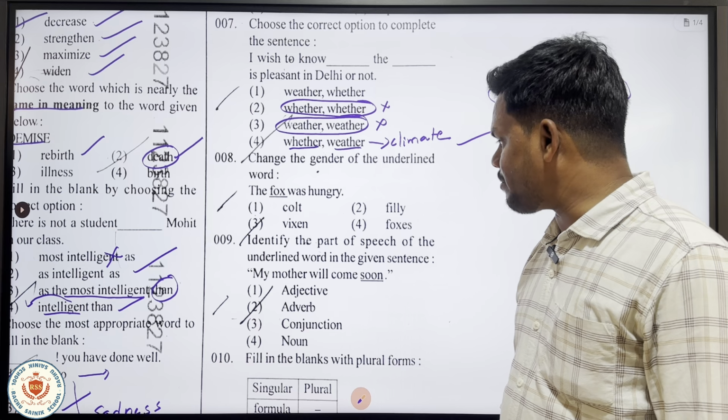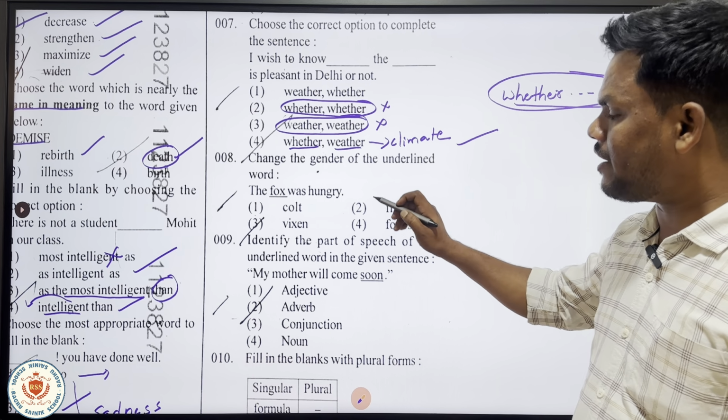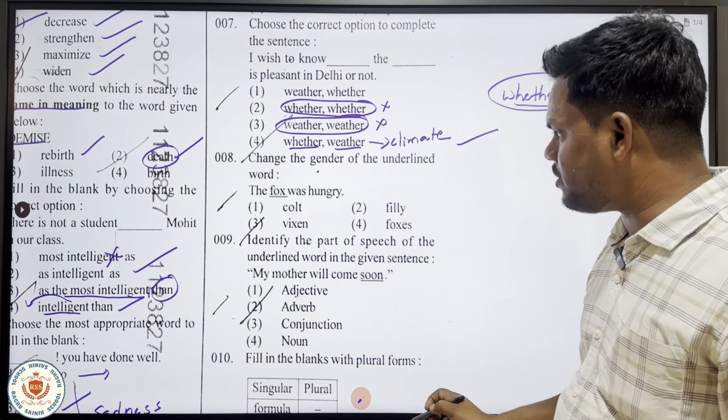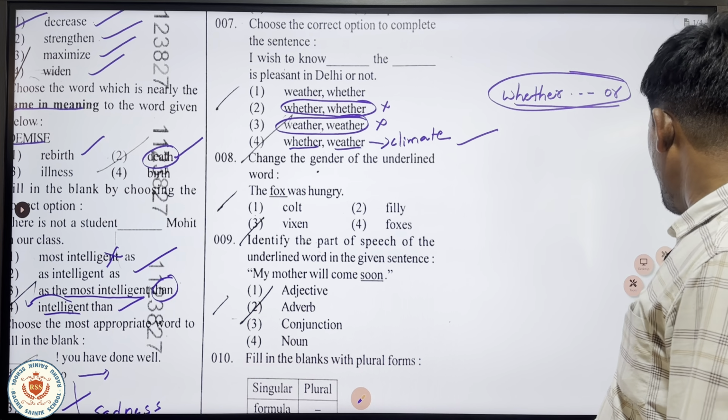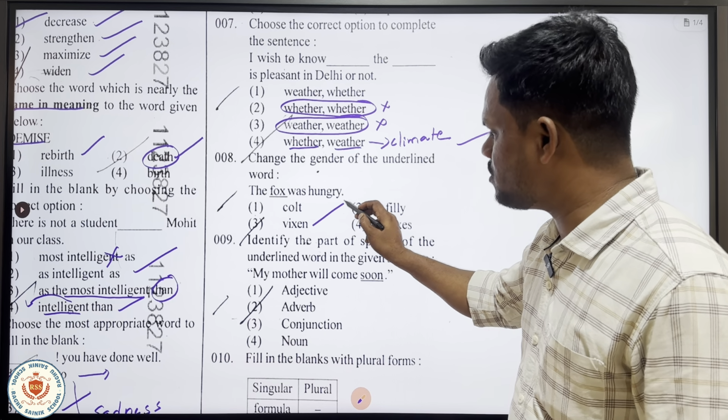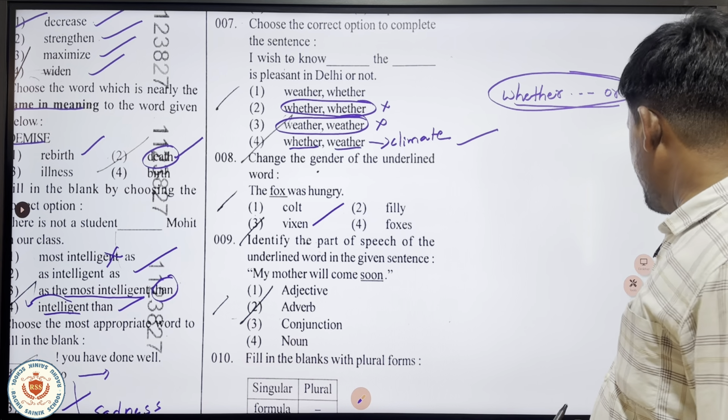You might have been practicing it well, and let's directly skip to the answer here. That is nothing but fox and vixen. What is the right answer for this? Vixen. See, this is vixen. And ninth question